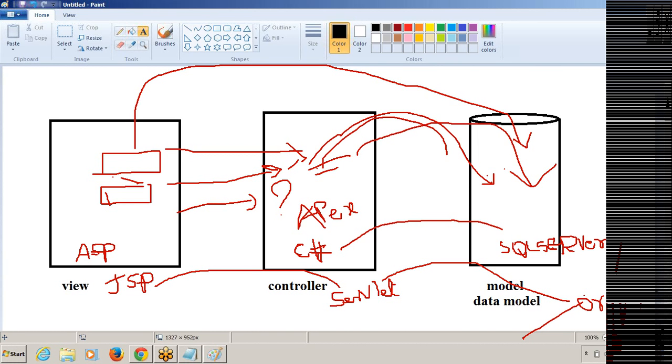So you don't need to be confused. It is the MVC architecture. Everyone can easily understand what the view part and the model part are. The model is nothing but the database or data model, and the view part is something like a graphical user interface, where you can see a form or page to enter the data. Many people are confused about what the controller is.